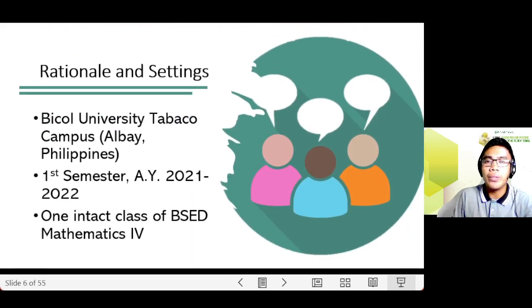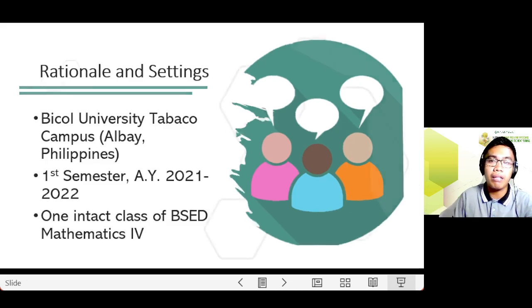values. So this study was conducted at Bicol University Tabaco campus in Albay, Philippines, particularly during the first semester of the academic year 2021-2022, and I have decided to go with one intact class of BS Ed Math 4.